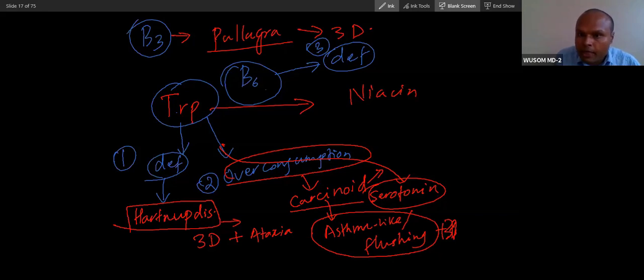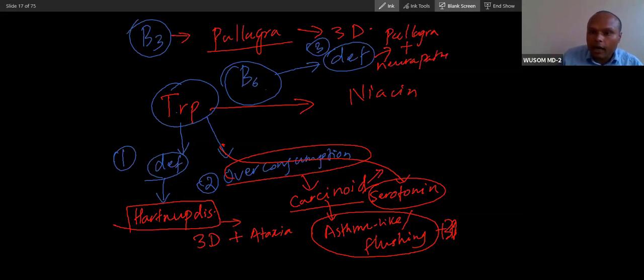Now vitamin B6 deficiency is associated with pellagra plus neuropathy and anemia. You know, vitamin B6 is also required for hemoglobin synthesis; we will talk about that. So these 3 deficiencies will lead to pellagra.